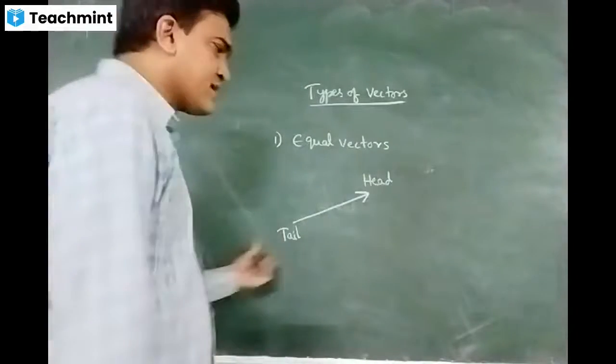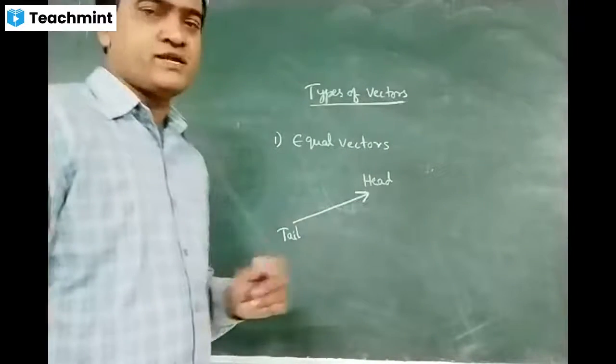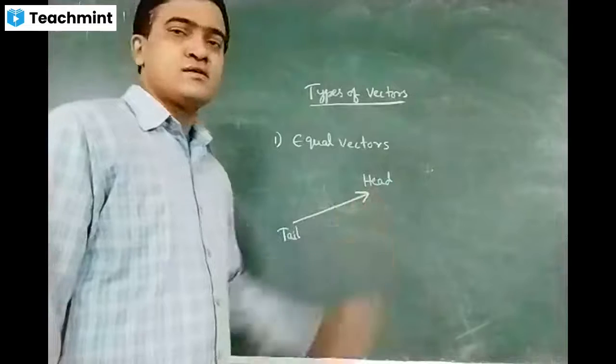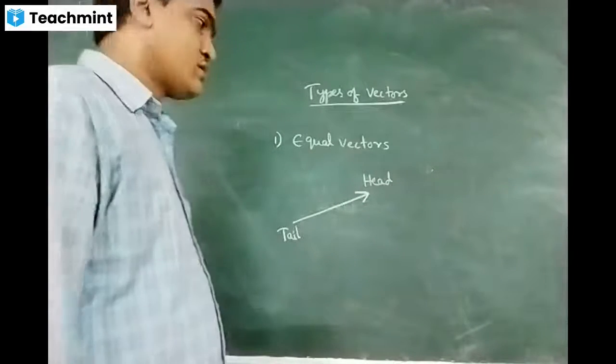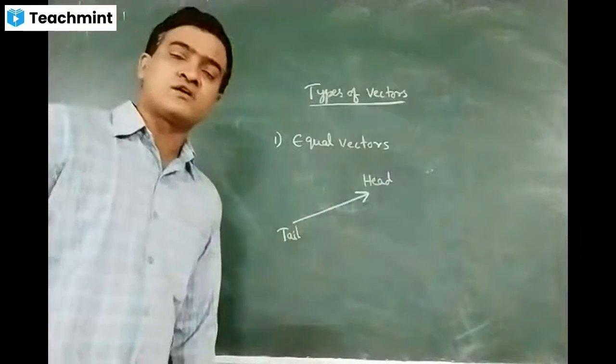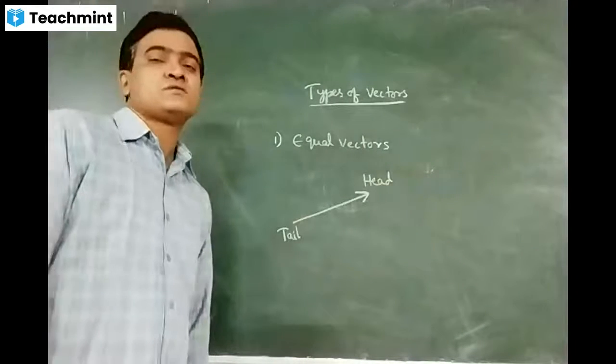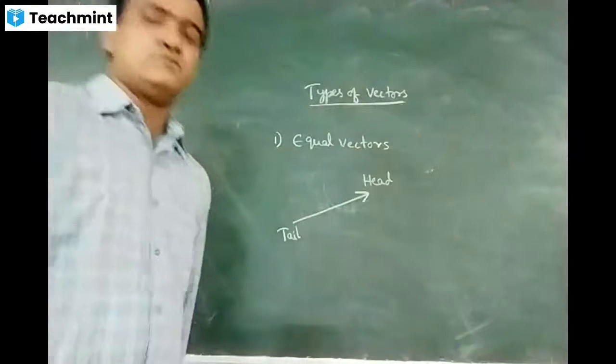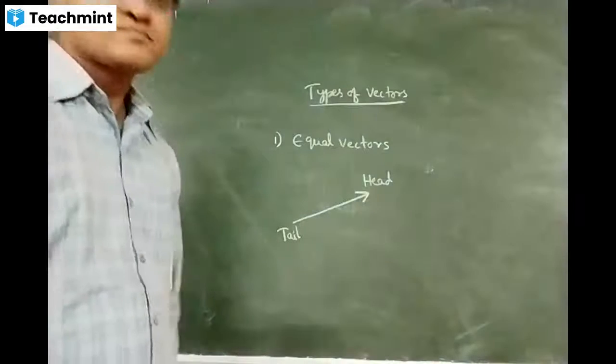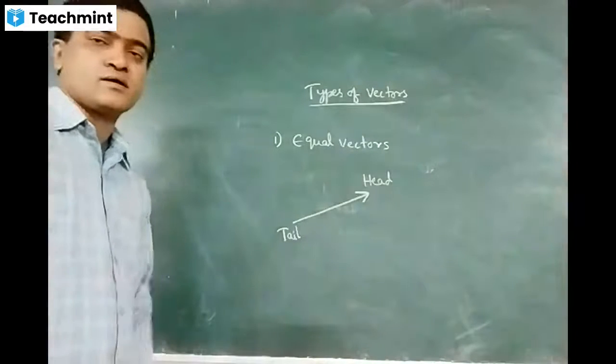The tail is called the initial point or starting point. You can take initial point and final point like this, or you can use the word terminus, terminal point.